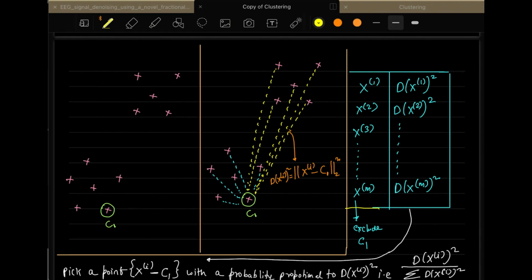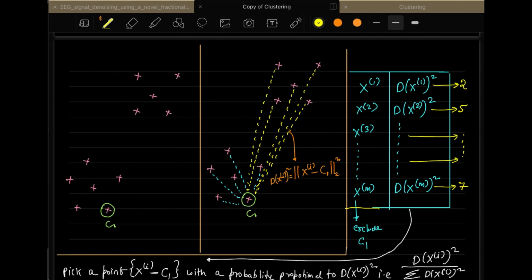Once you have these distances calculated, these values will be some numbers. Let me write them over here. Let's say for example the first is 2, let us say the next comes out to be 5, and let us say it comes out to be 7 here. You will also have multiple such values, but I am ignoring them. Right now I am taking only three values, 2, 5 and 7.